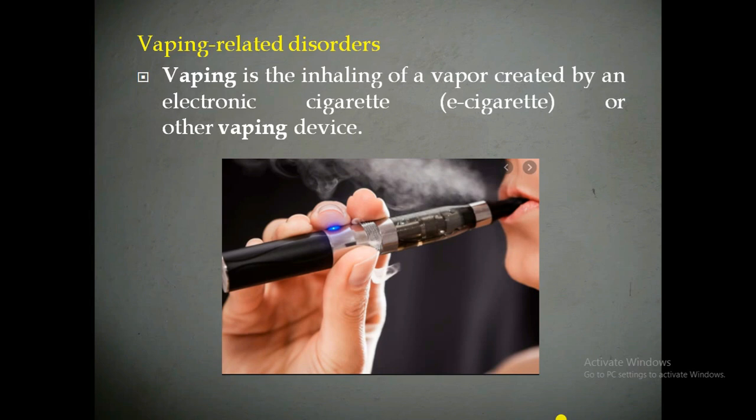Vaping is when a person smokes an electronic cigarette, or what we can also call an e-cigarette. The person who is smoking this electronic cigarette will inhale a vapor. You can see very clearly there is an inhalation of the vapor from this electronic cigarette, right? That's nothing but vaping. Vaping can lead to some respiratory disorders or conditions. So this is known as vaping. Now we'll see the ICD-10 code for vaping related disorder.